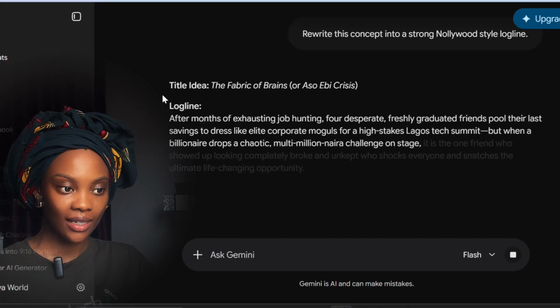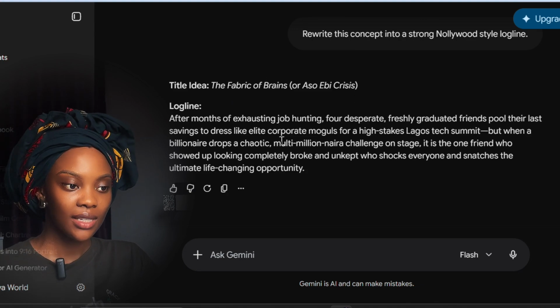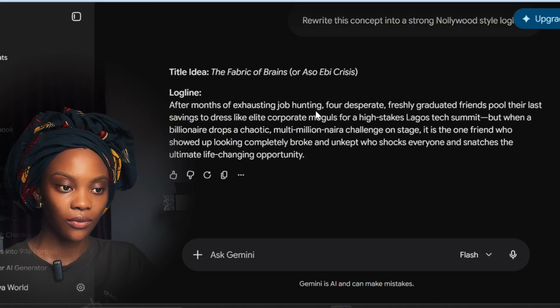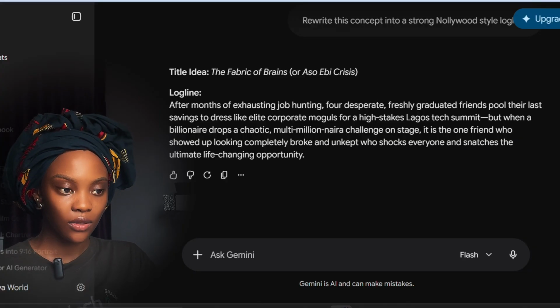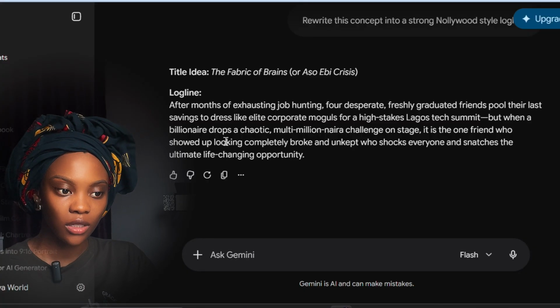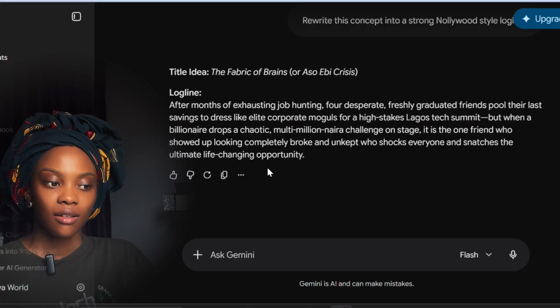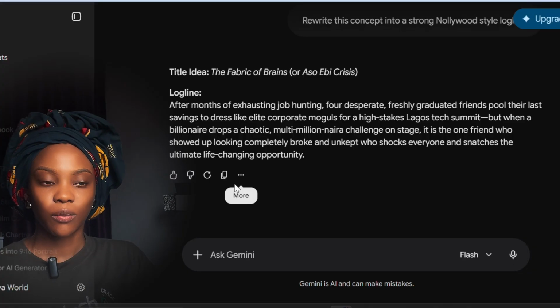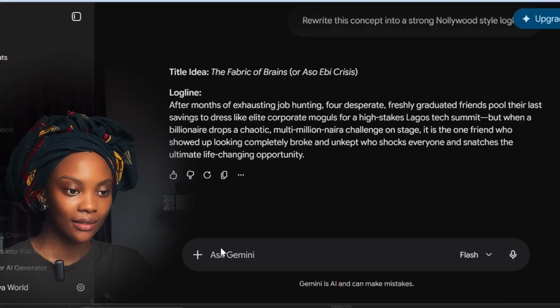So this is our logline, The Fabrics of Brain. They even gave us a title. They said, after months of exhausting job hunting, 4 desperate, freshly graduated friends pull their last savings to dress well. But when a billionaire drops a chaotic multi-million challenge on stage, it is the one friend who showed up looking completely broke and unkempt who shocks everyone and snatches the ultimate life-changing opportunity. So this is our logline, right?